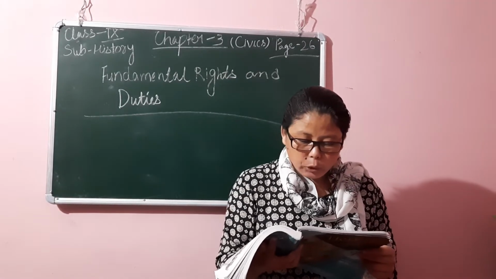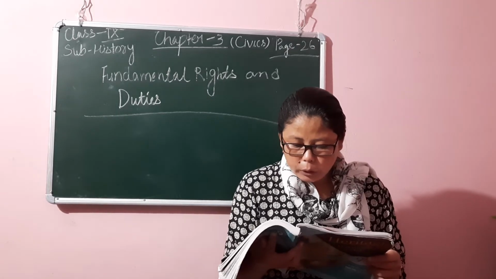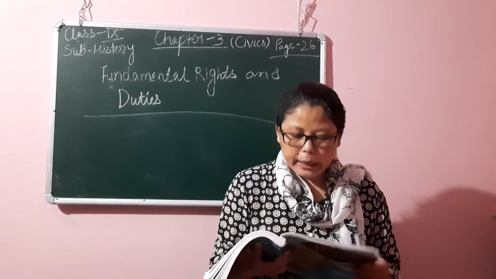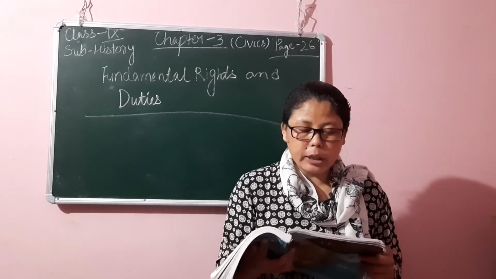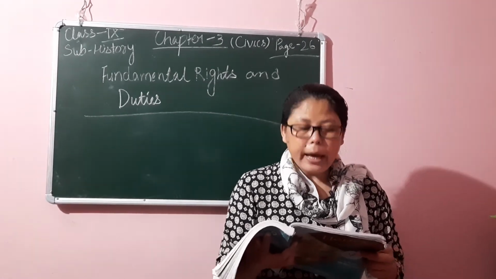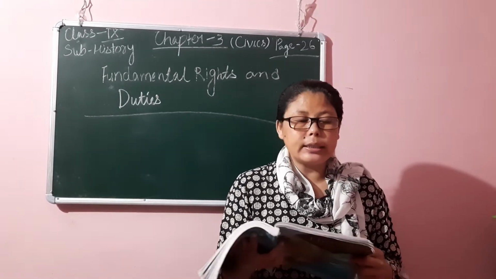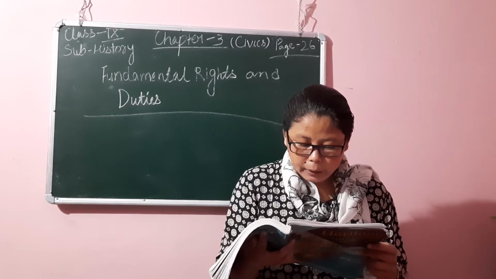Next is right to freedom of religion. Article 25 granted the right to freedom of conscience and religion and declared that every person shall have the right to profess, practice and propagate any religion. This freedom is granted to all citizens and foreigners alike.